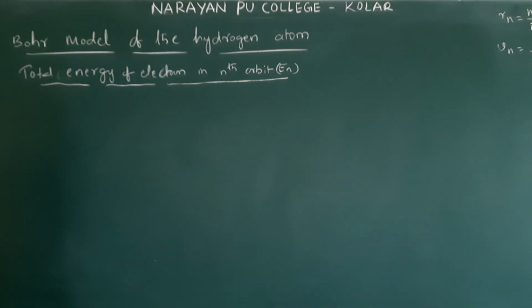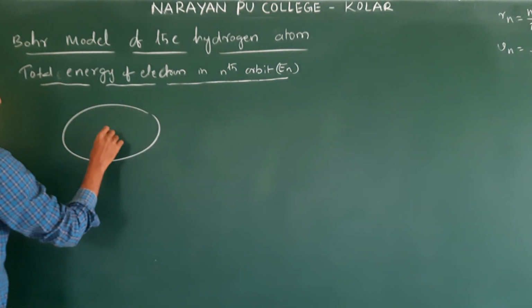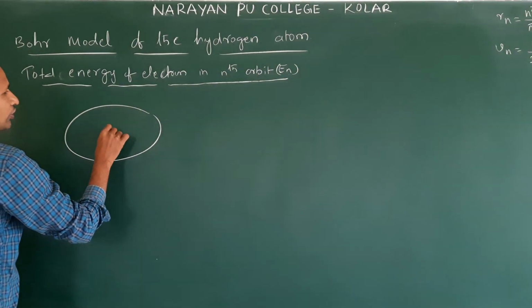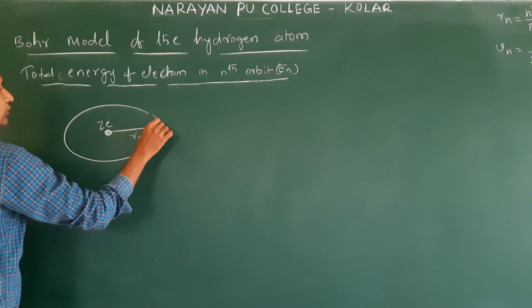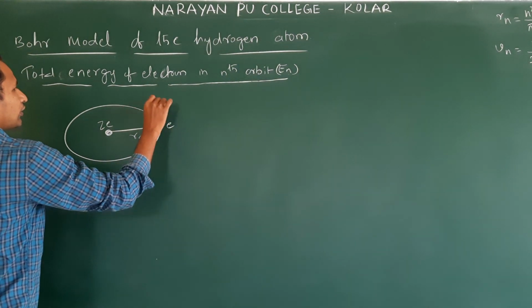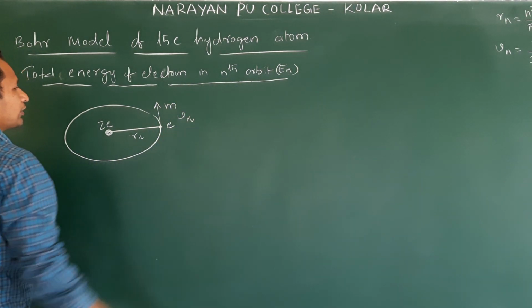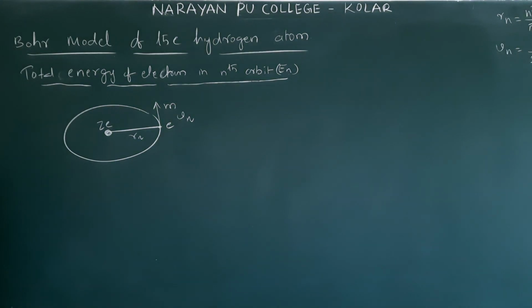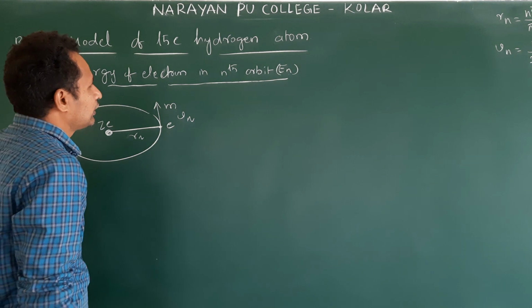Okay, now in a fixed orbit, let us say Rn, the nucleus charge is Ze, the electron mass is m, velocity is Vn. We are talking about total energy. Total energy is the sum of kinetic energy and potential energy, right?